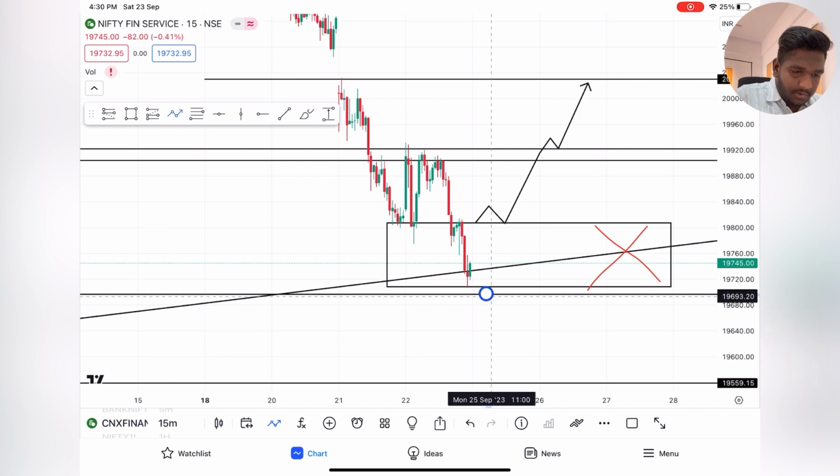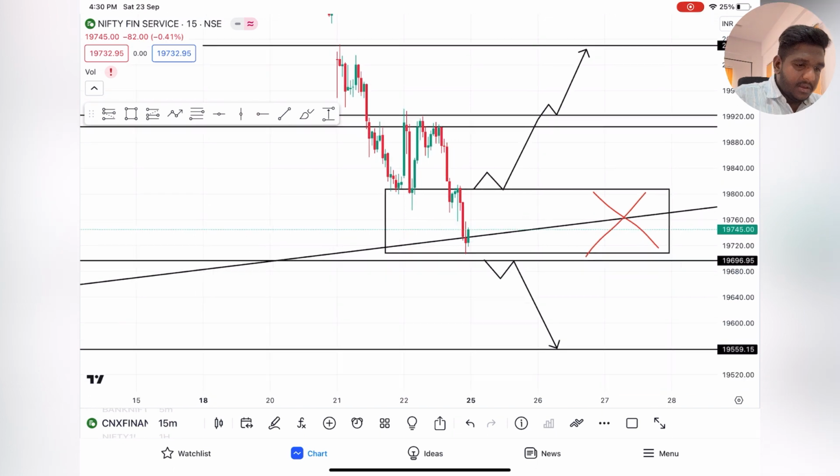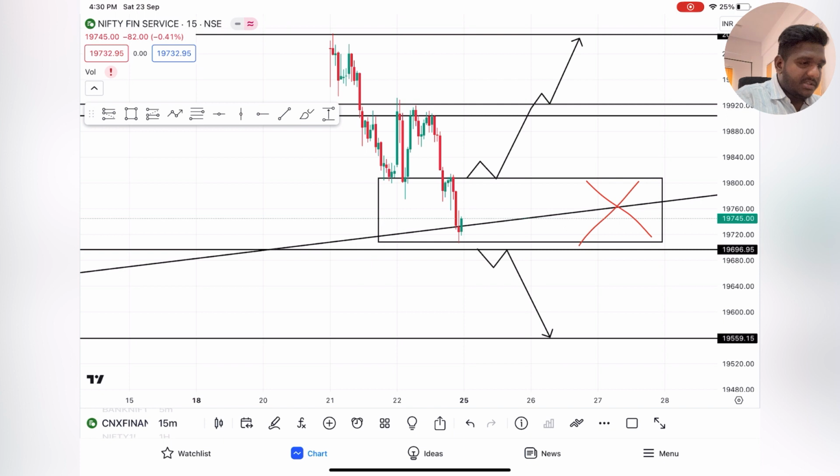And if it gives a break on downside with a retest, expect 19,550. Okay, 19,550 is the level. So here also I'll explain three situations: gap up and gap down. Gap up opening, it can get rejected over here, then aim for this target.